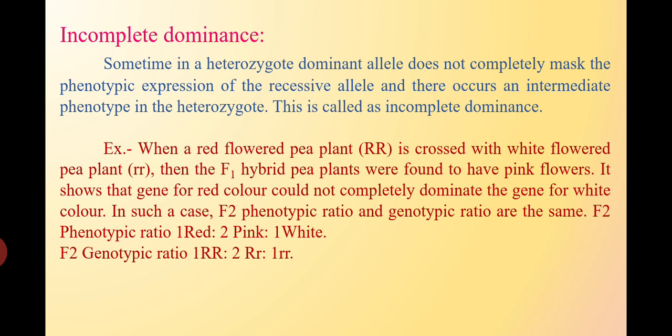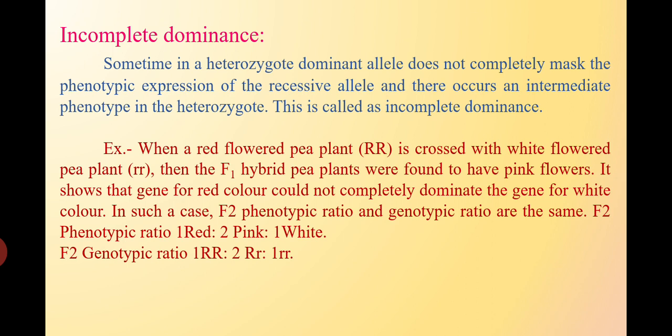The F1 progenies produce an intermediate character, because we know that the F1 has the heterozygous condition, so it produces the intermediate condition. For example, when red is crossed with white, it produces F1 plants that are pink in color, which is the intermediate color. So it is known as incomplete dominance.